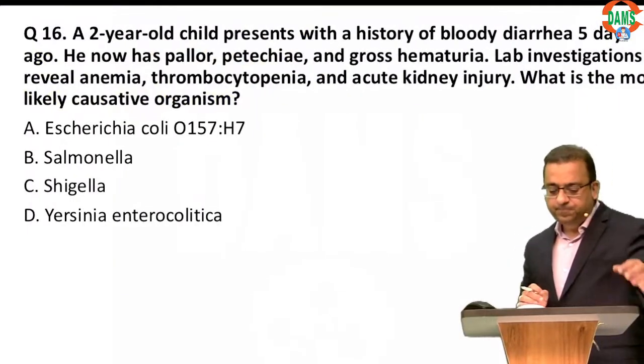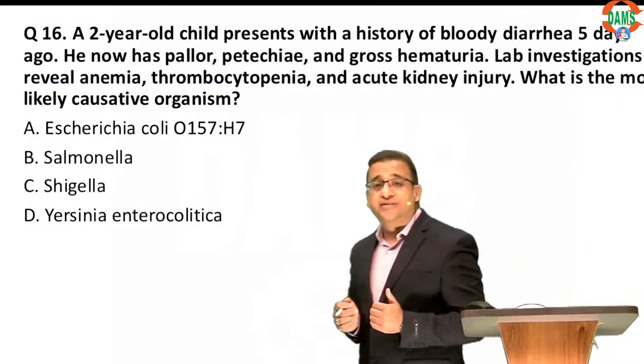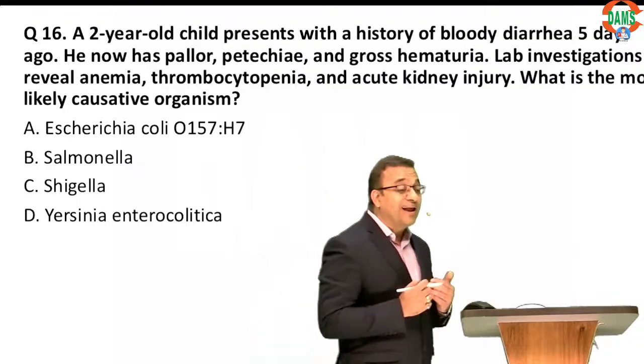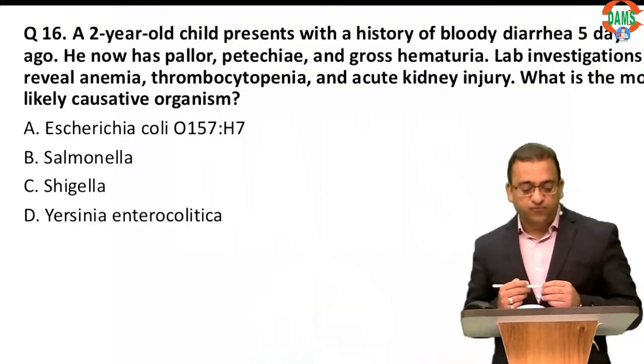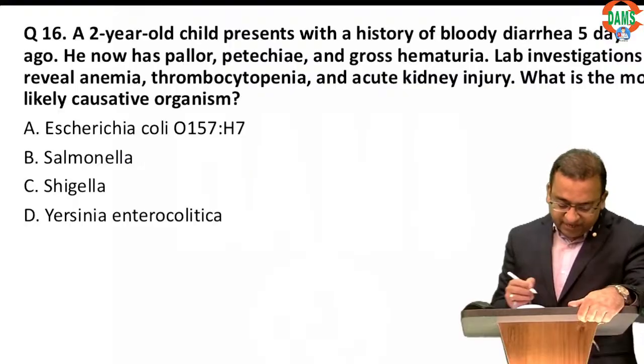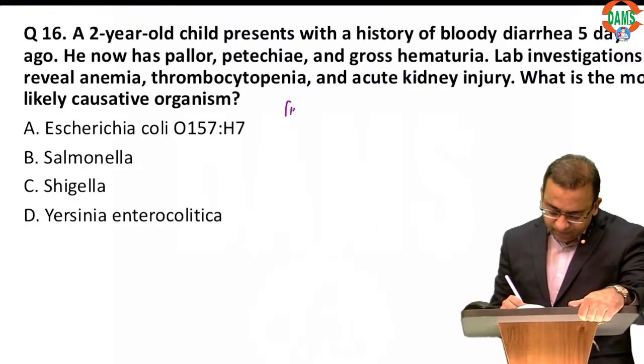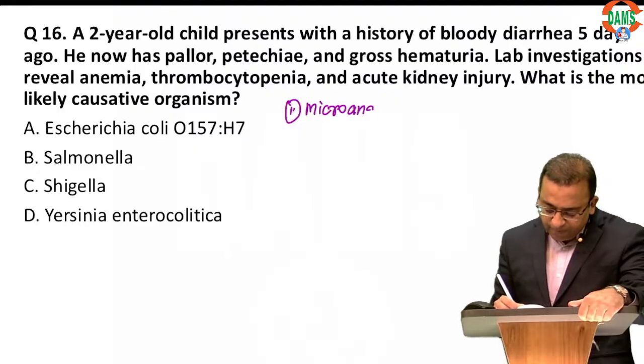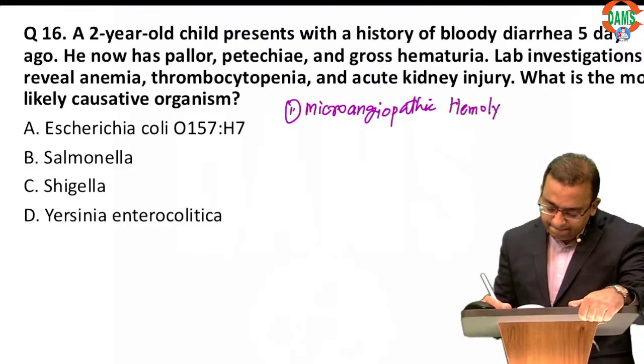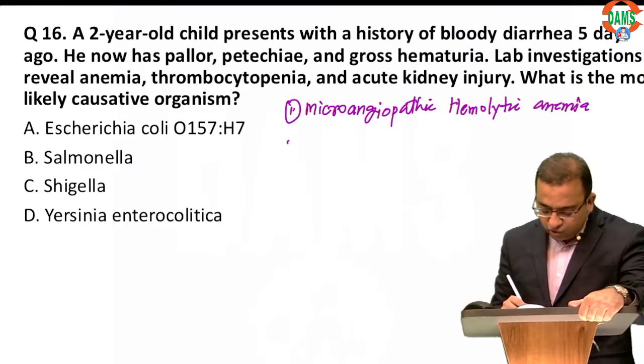Let's go further. Now, another favorite question of your examiners is a triad: microangiopathic hemolytic anemia, so basically there is a small thrombus in the vessel, thrombocytopenia, and acute kidney injury.